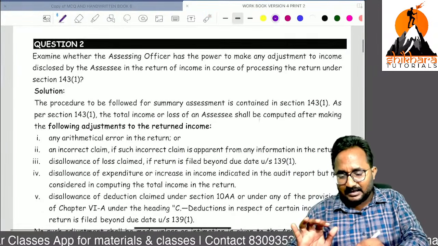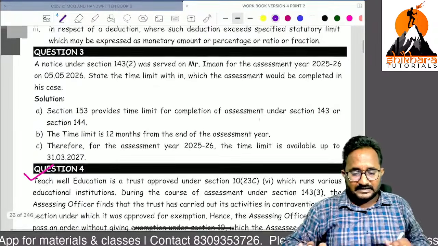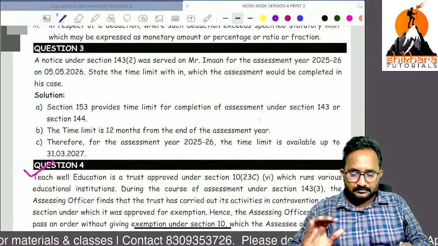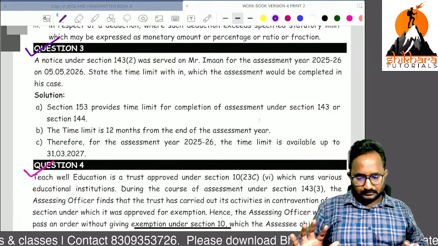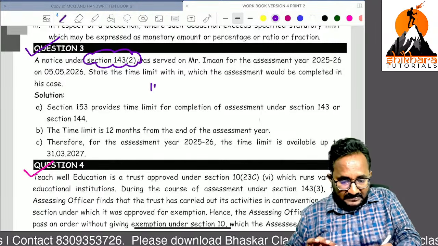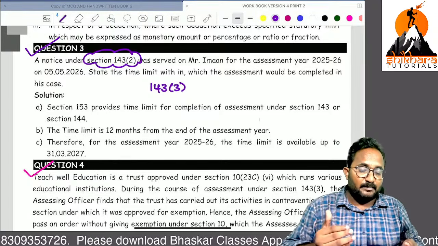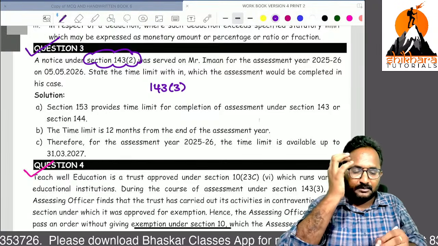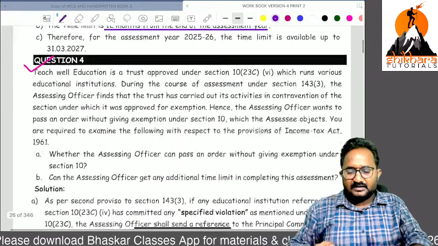Now, this is a direct theory question on 143(1) processing. Question number 3, they are asking the time limits. For which assessment will they send the 143(2) notice? 143(3). So within which time do we have to complete the 143(3) assessment? Can you tell me? 12 months from the end of the relevant assessment year. Next, we have already discussed this.